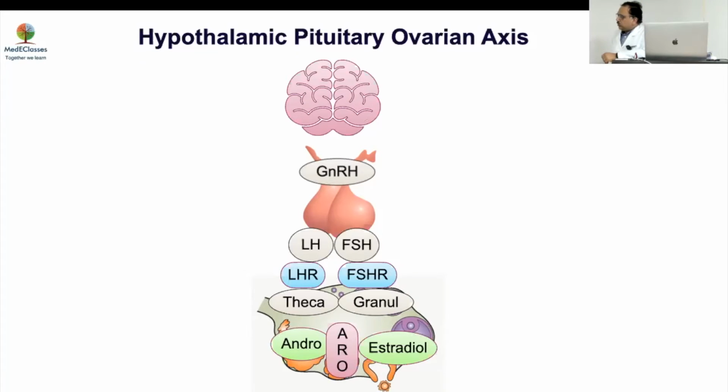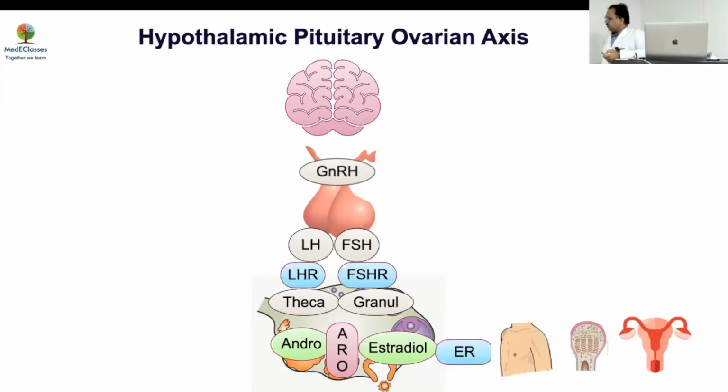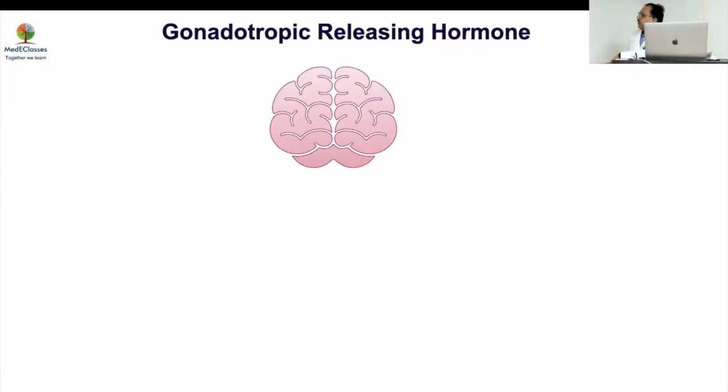LH can also act on the granulosa cell. And as I have already said, after a particular ovarian follicle size, LH starts acting from that perspective. Then progesterone also comes into the picture. So this is basically there for the prepubertal age group, and maybe for the first 7-8 days of the cycle. You can think of this as a simplistic diagram which will work from that perspective. And then estrogen will of course act on the estrogen receptor to cause breast development, and all the various factors which we will go into gradually.